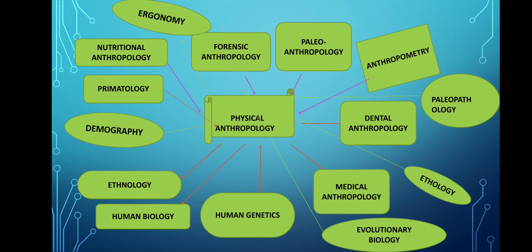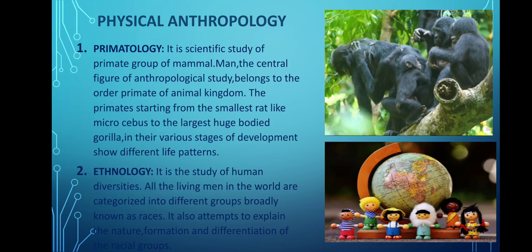That are paleoanthropology, anthropometry, paleopathology, dental anthropology, ethnology, medical anthropology, evolutionary biology, human genetics, human biology, ethnology, demography, primatology, nutritional anthropology, ergonomics, and the last is forensic anthropology, right? So the first branch is primatology.